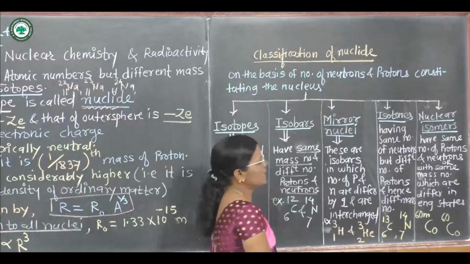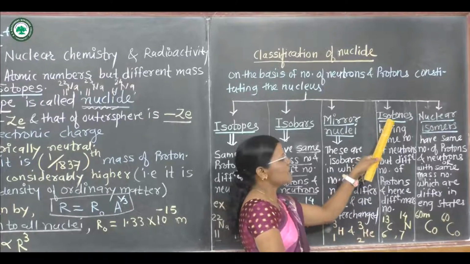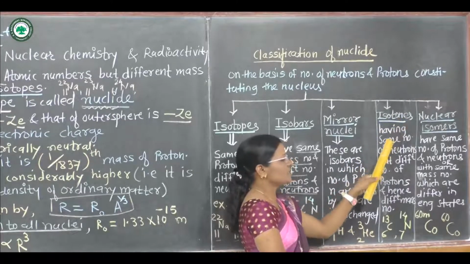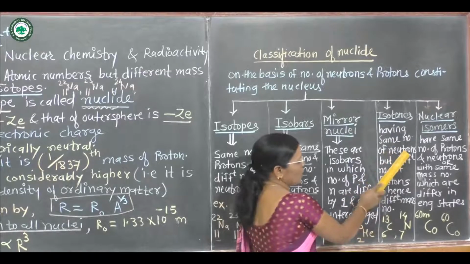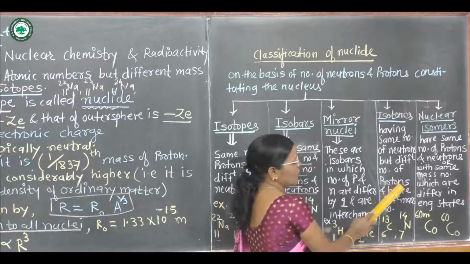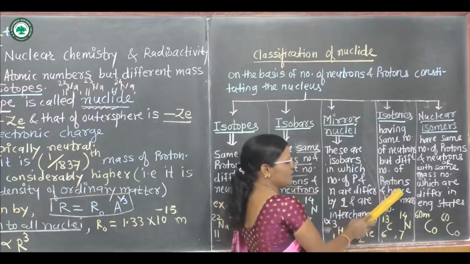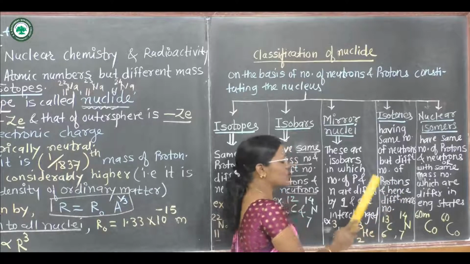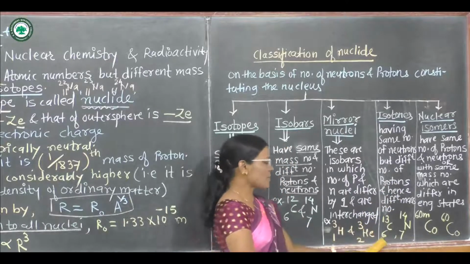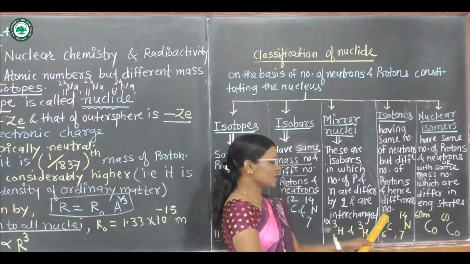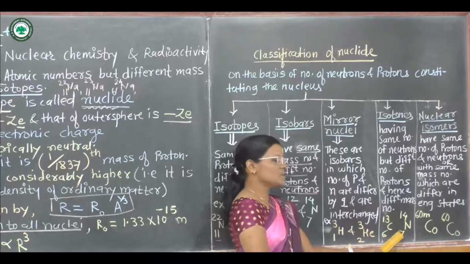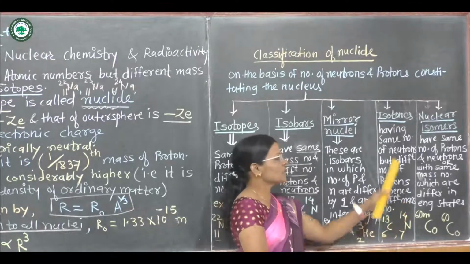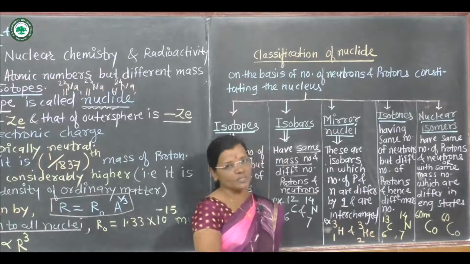Now the fourth classification is isotones. These have the same number of neutrons but different numbers of protons, and hence they have different mass numbers. For example, carbon 6C13 and nitrogen 7N14. These are isotones of each other.